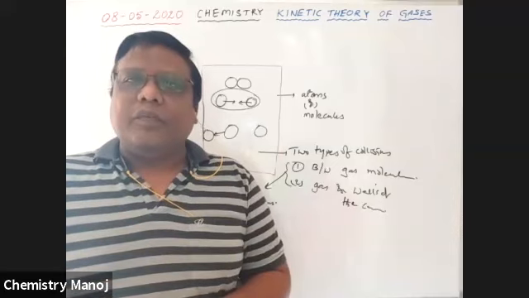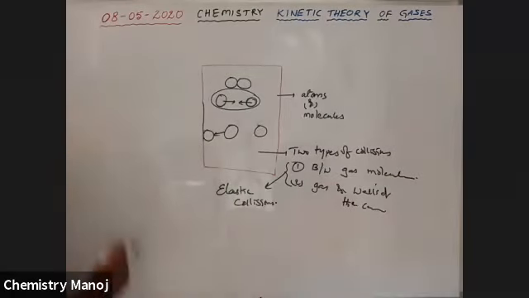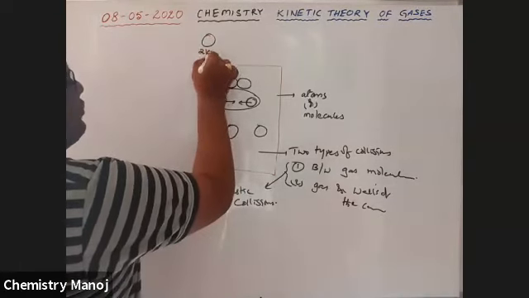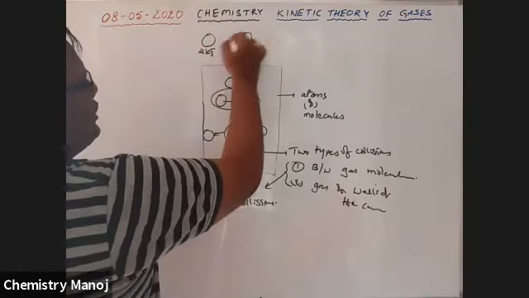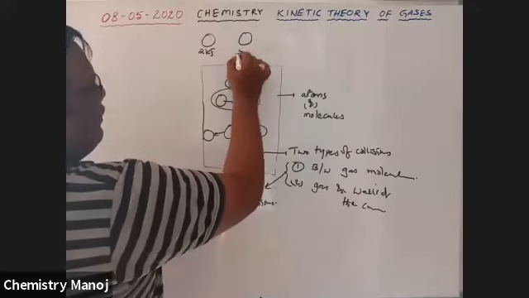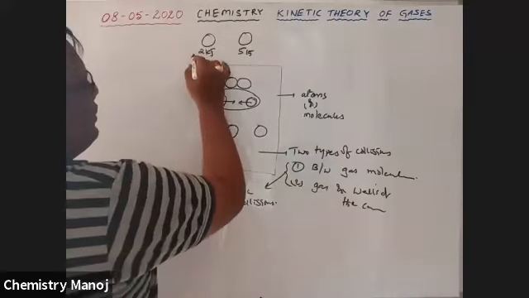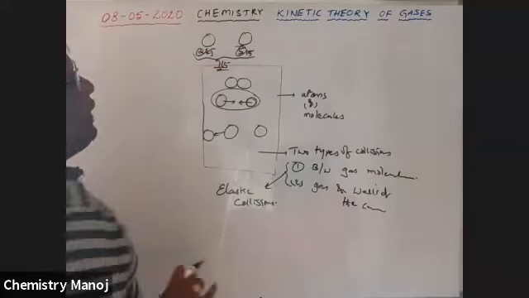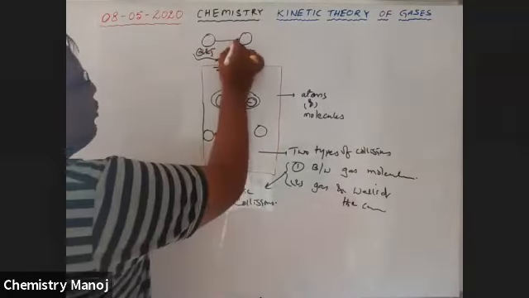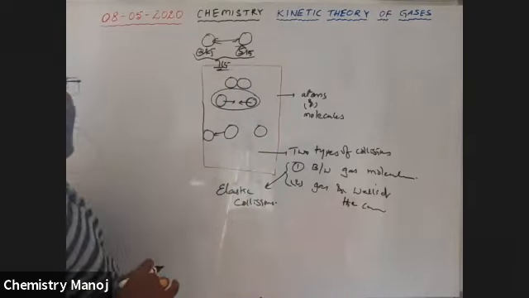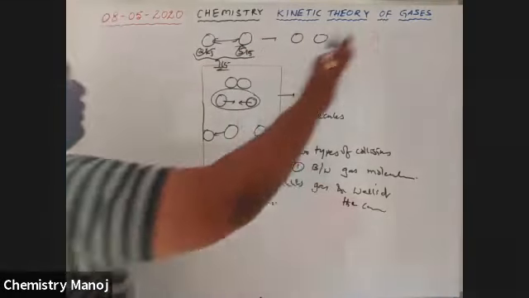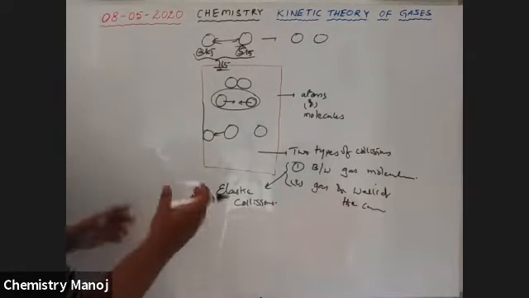For example, see here, it is a gas molecule having energy 2 kilojoules per mole. Next, this is a gas molecule having energy 5 kilojoules per mole. Before collision, it is 5 plus 2, 7 kilojoules per mole. Now these two collide with each other. After collision, they are once again separated.